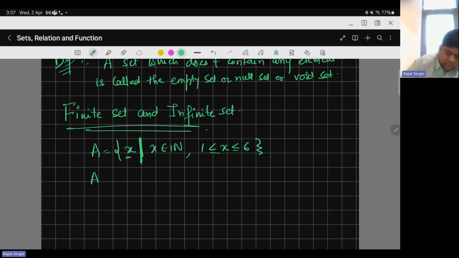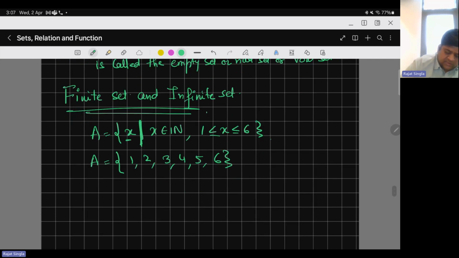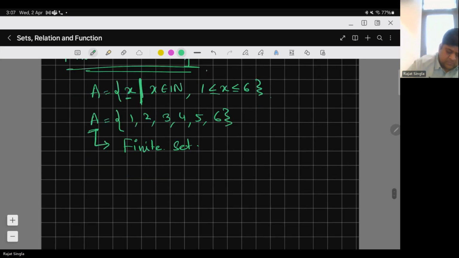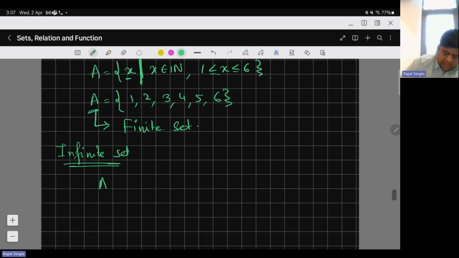So in that, what would be my A? If I write in roster form: 1, 2, 3, 4, 5, 6. So do you think this set contains a finite number of elements? The answer is yes. So it's an example of a finite set. Very easy. Now let's see when we call it an infinite set. A such that elements x and x belongs to natural numbers.